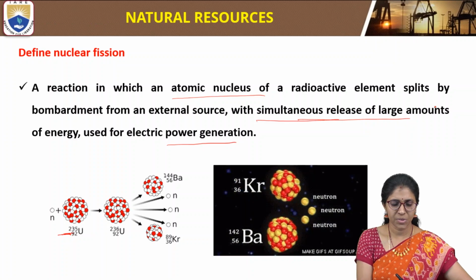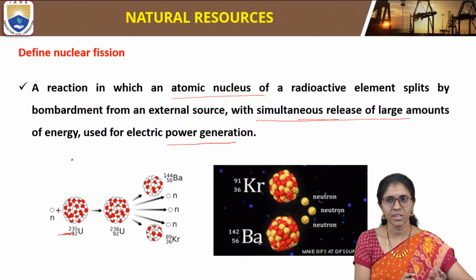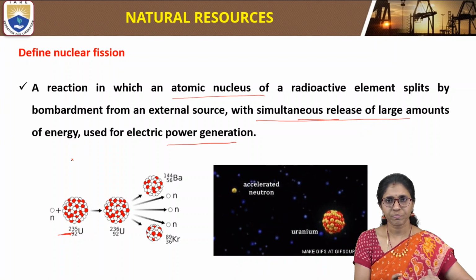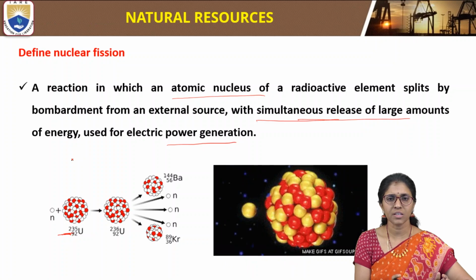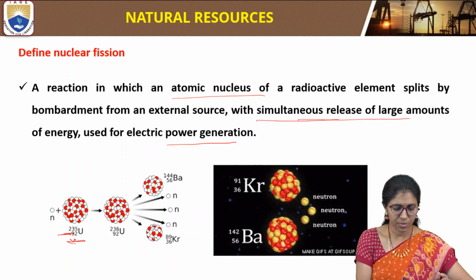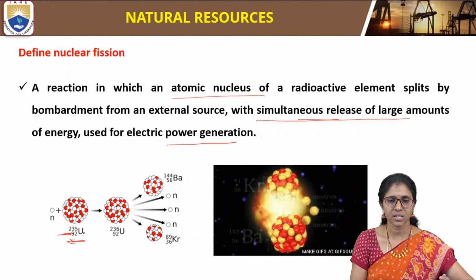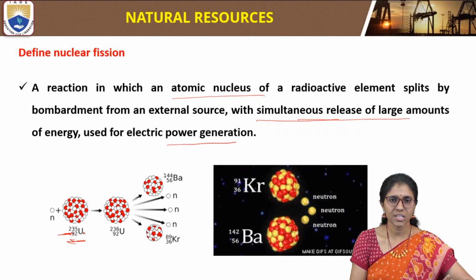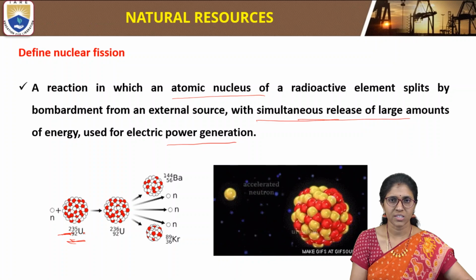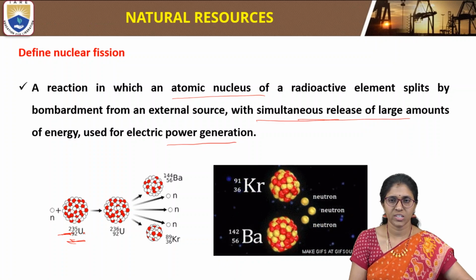So nuclear fission means one atomic nucleus of a radioactive element splits by bombardment of some fast moving external source, with simultaneous release of energy. By bombardment of the radioactive element by the external source, we are generating a large amount of energy, so that energy is used for electric power generation.